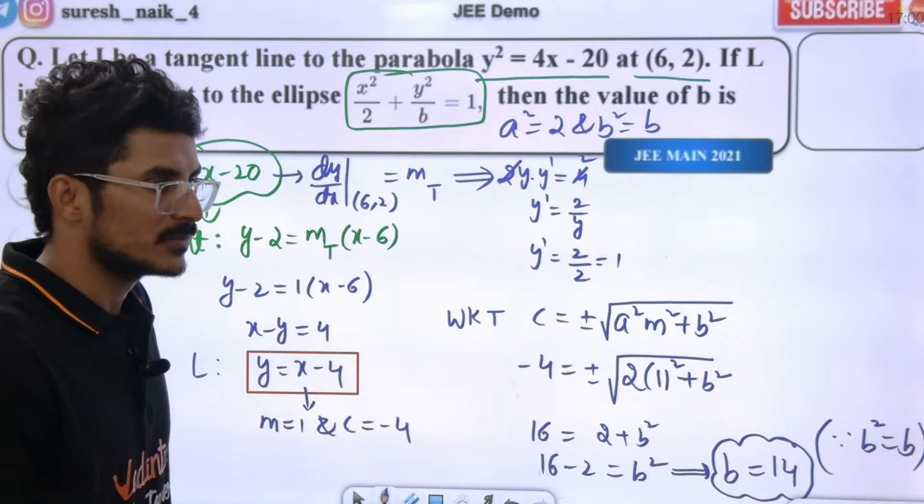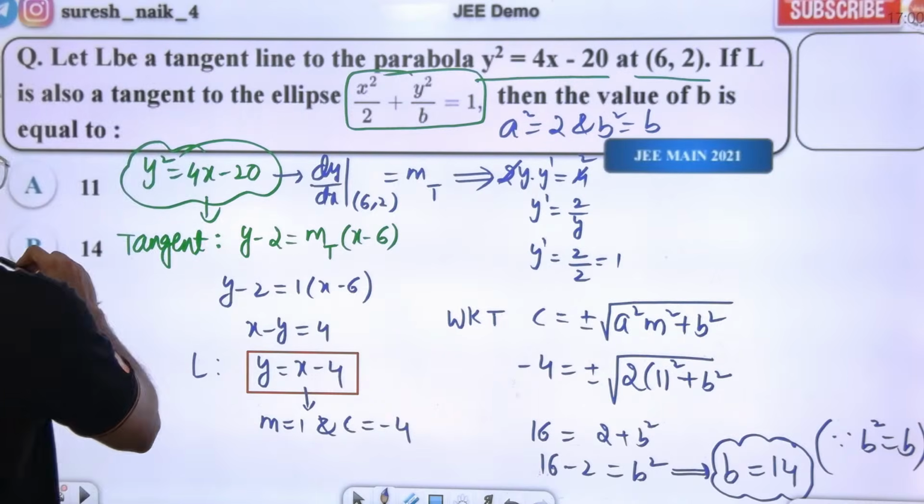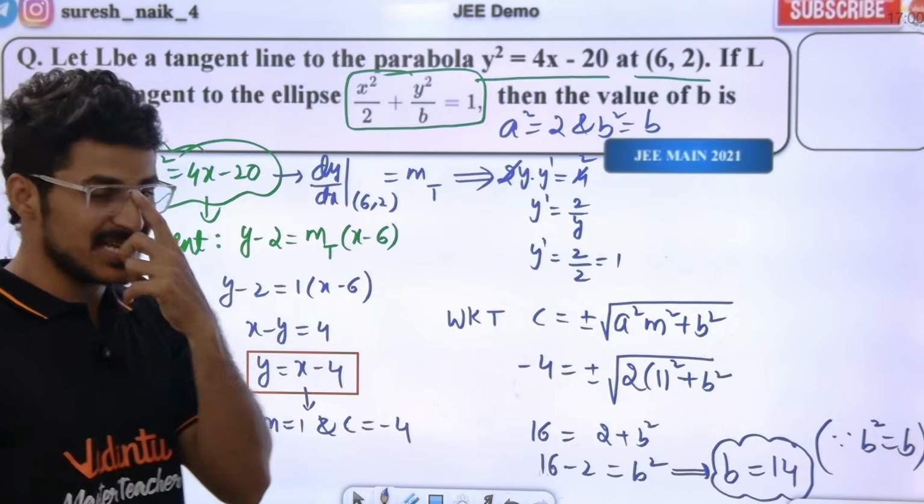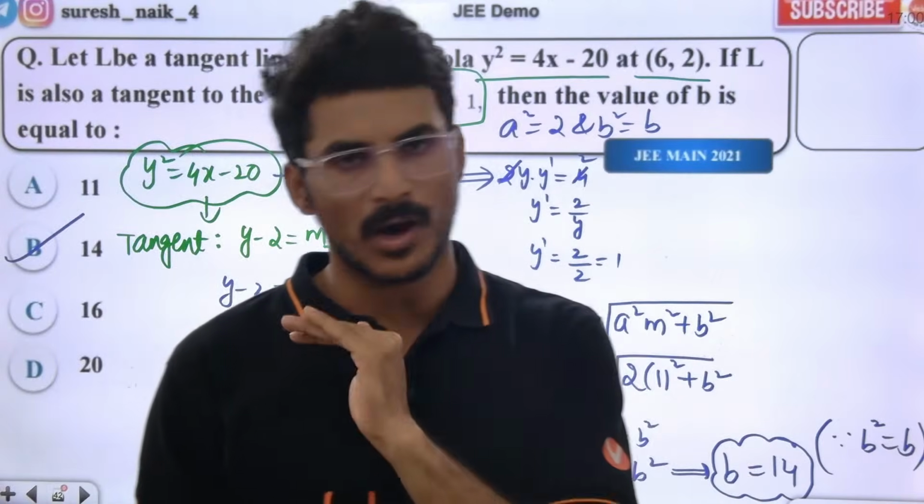Correct or not? So the B value is 14. 14 is the right answer. For the parabola, for the tangent equation, guys, we can always use the point slope form.